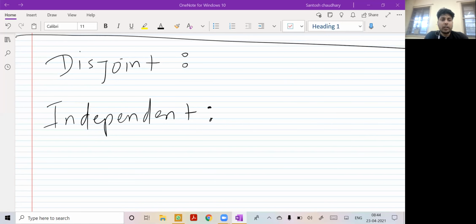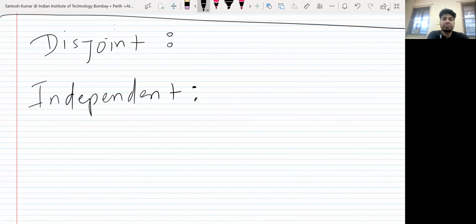So disjoint and independent, are they equal or same? Most people get confused whether both are same or different. So actually these two are exactly different things. In the disjoint, what is the meaning of disjoint? Suppose E and F, you can say they are disjoint if,